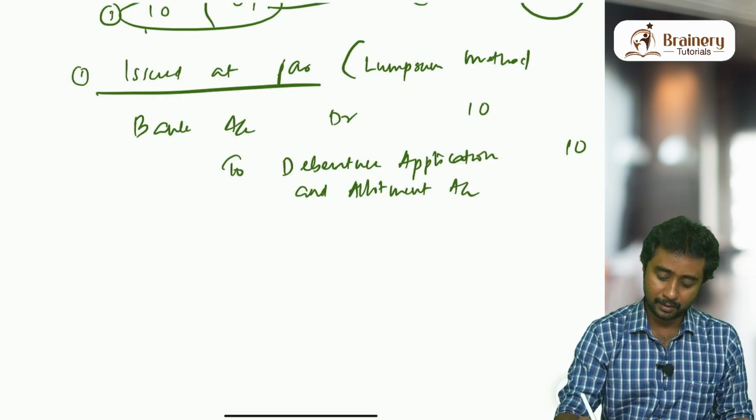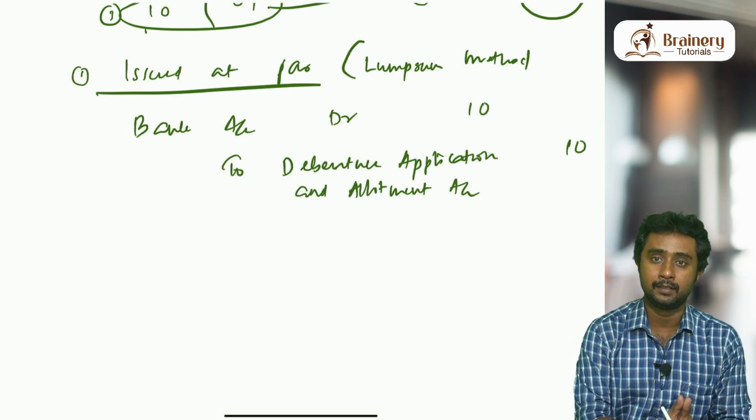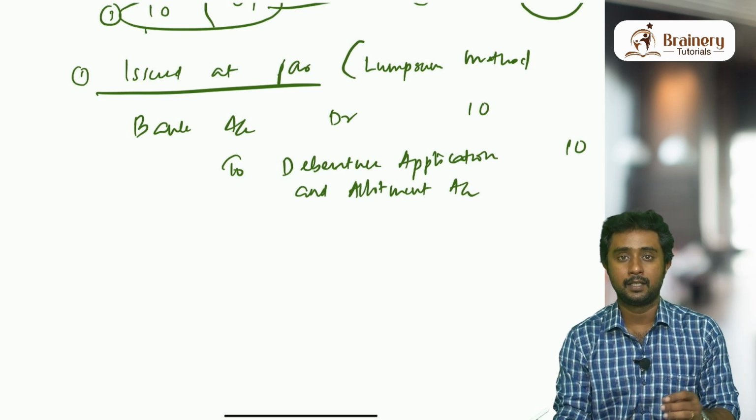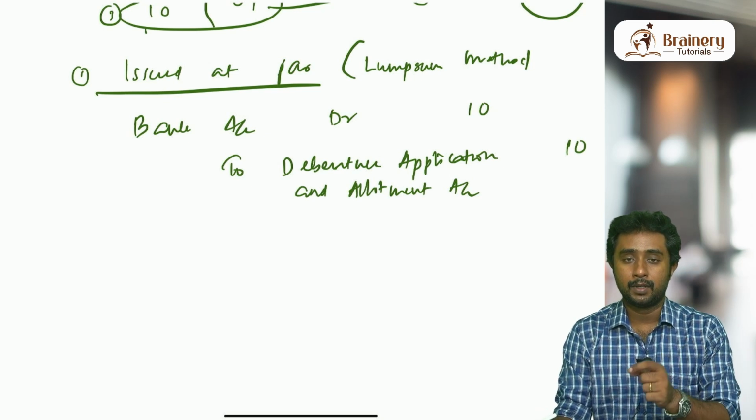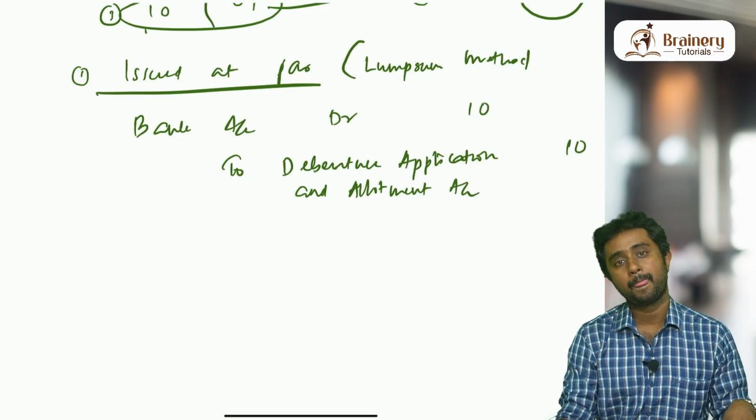Now this is the receiving entry. The second entry will be as in the shares chapter. Compare and learn so that this topic will be easy. In the shares chapter, what is the second entry? Share application and allotment account debit to share capital. Here in this chapter there is no capital.